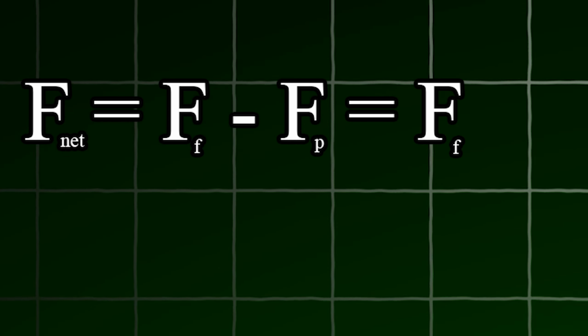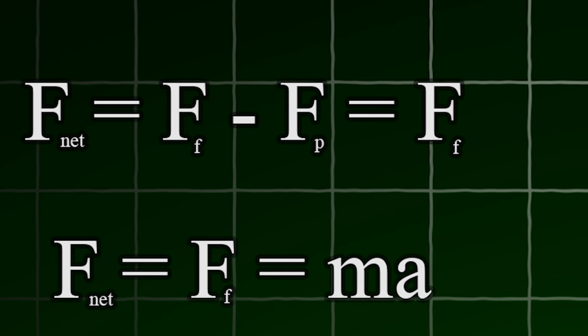In the example shown, we have 2 forces in the same direction, FF and FP. Let's say in the first equation, FF is stronger than FP. Therefore, FF is the net force, it equals MA. Let's use an example to help us understand the concept a little better.